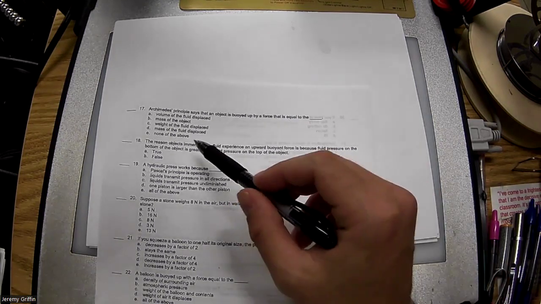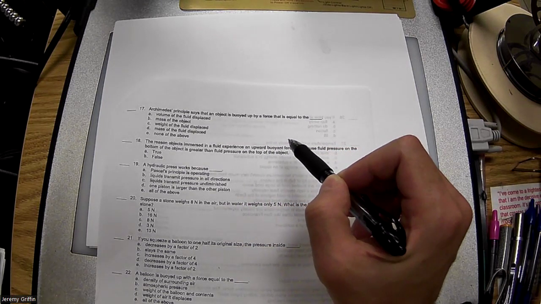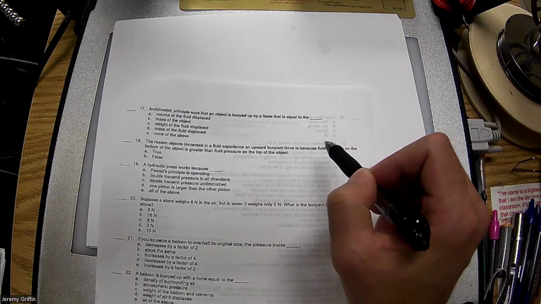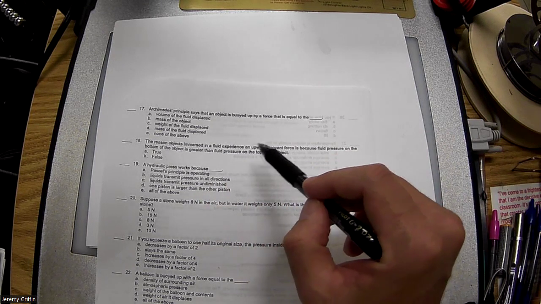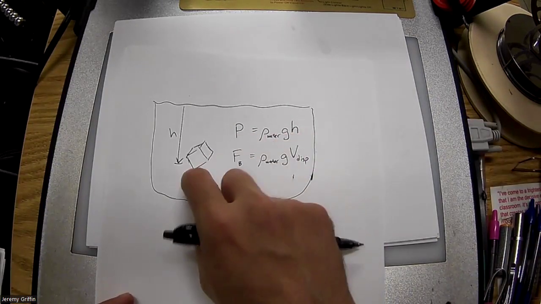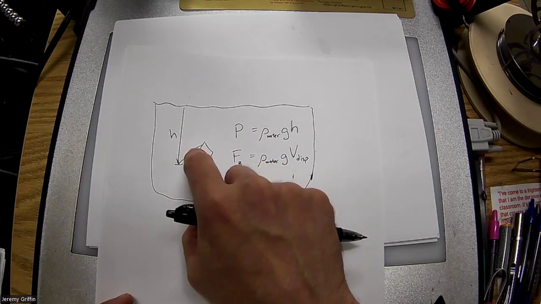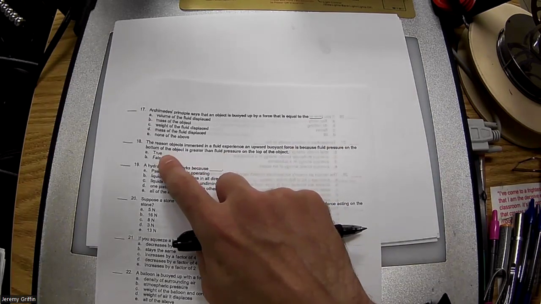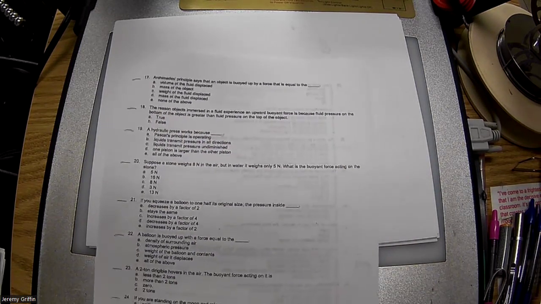The reason objects immersed in fluid experience an upward buoyant force: why does the buoyant force push upward? Why isn't it that you jump in a swimming pool and it pushes you down to the bottom? Why does it help you float? It's because the fluid pressure on the bottom of the object is greater than the fluid pressure on the top of the object. Is that true? Look at this. I got this 3D object. The bottom part of the object is deeper than the top part of the object. That is a pressure differential, isn't it? I think that's a true statement. Yeah, true. That's why the buoyant force pushes upward and helps you float in a swimming pool or the ocean.